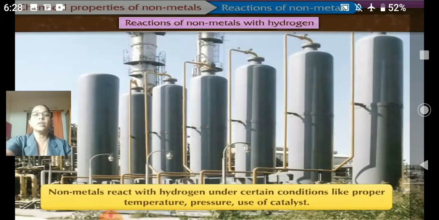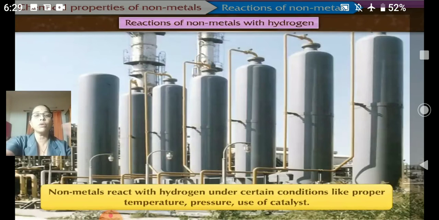Now, non-metals reacting with hydrogen. How do non-metals react with hydrogen? Non-metals react with hydrogen under certain conditions, like they require proper temperature, they require proper pressure, as well as some catalyst has to be used here. So what do you mean by catalyst? Catalysts are substances for speeding up the reaction. So we have to see how the non-metals react with hydrogen.